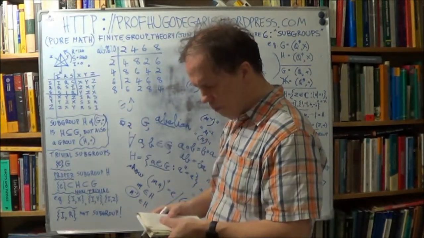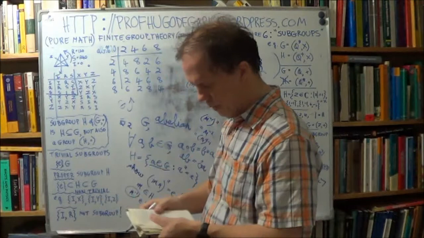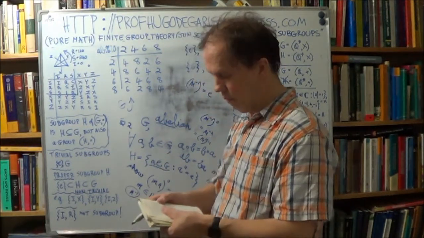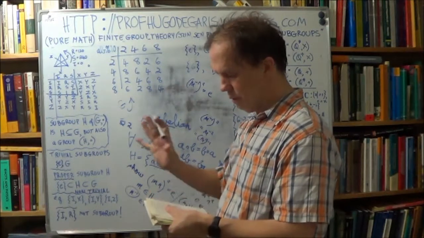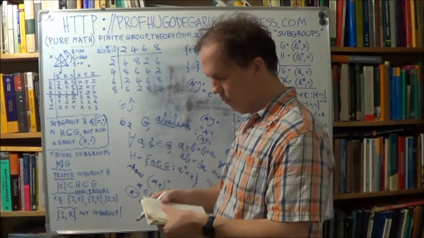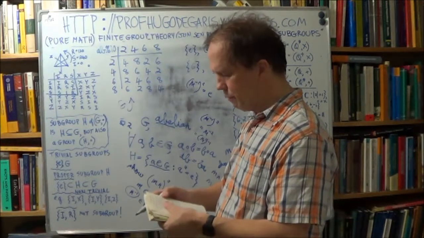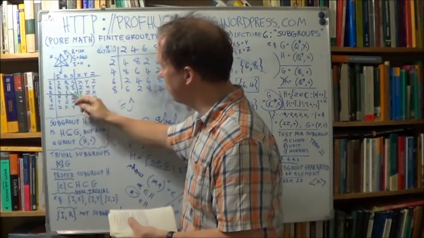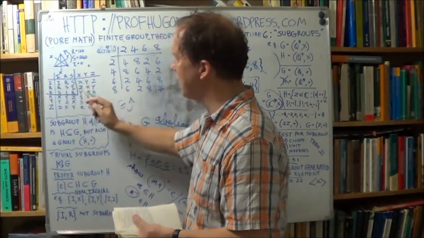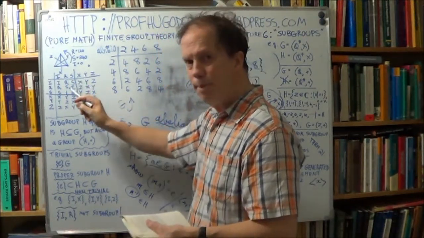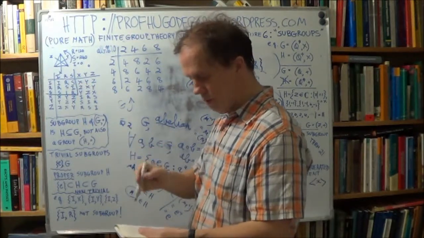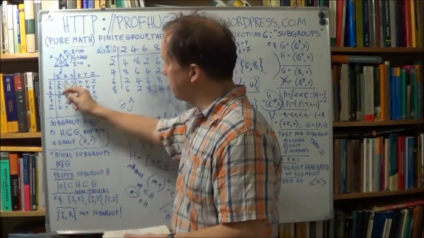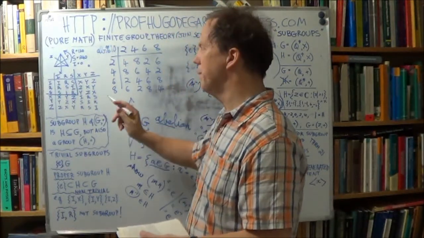Okay, so the question is, can a non-abelian group, for example this one, have a proper abelian subgroup? A proper, so it means smaller than the group itself. Proper abelian subgroup. Well, look, here's a subgroup. The set is IRS. Now, is it abelian? Because if it is, then the answer to this statement is true. Because it's a subgroup. Now, is it abelian?